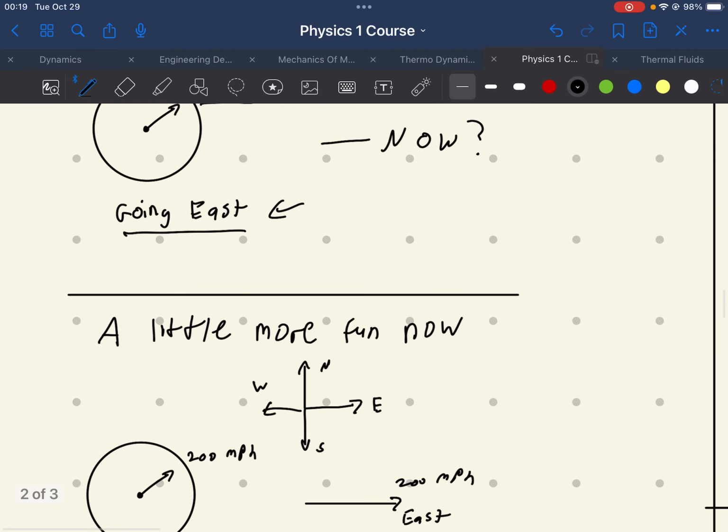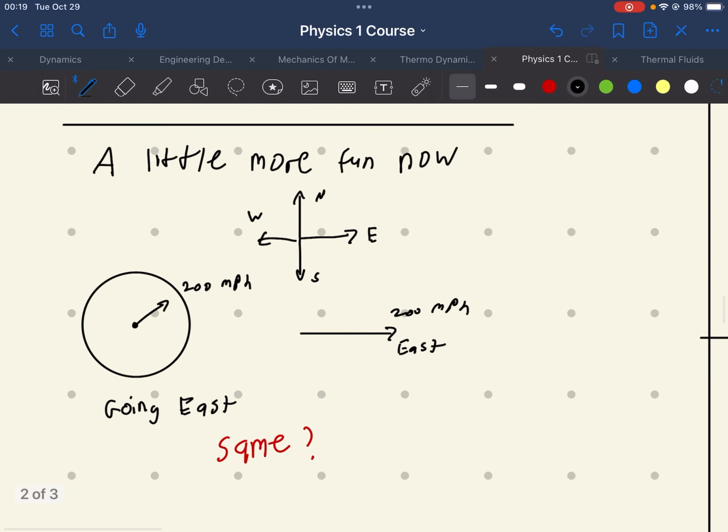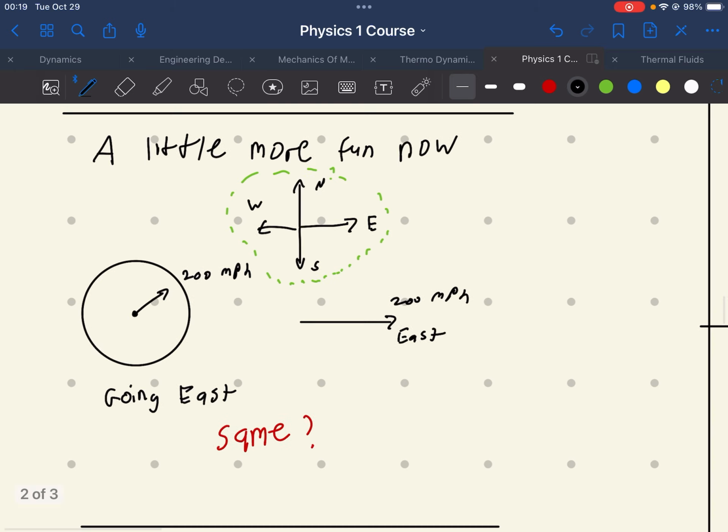So let's go a little more fun now. Let's go a little more intensive with it. So, let's say we have a coordinate system up here, which shows north going up, west to the left, south to the bottom, and east to the right. And we're still driving 200 miles an hour. We're going to the east. And if you look, the arrow points to the right, right?